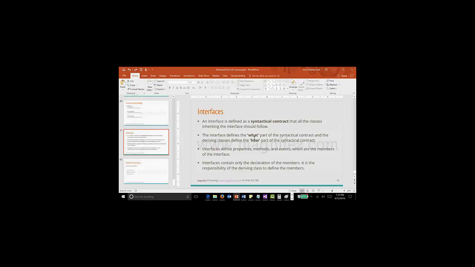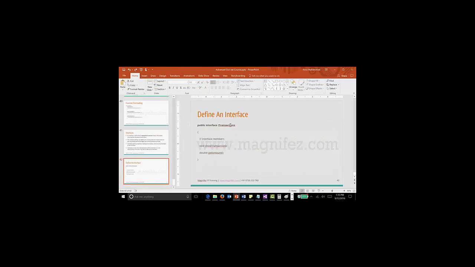So interface will give a template where we'll just give the method initialization, but the classes which are utilizing that interface will provide the definition for that method. So interface defines properties, methods, events, which are the members of the interface. Interface contains only the declaration of the method. It is the responsibility of the deriving classes to define the methods. Yeah, so this is how you will define an interface.